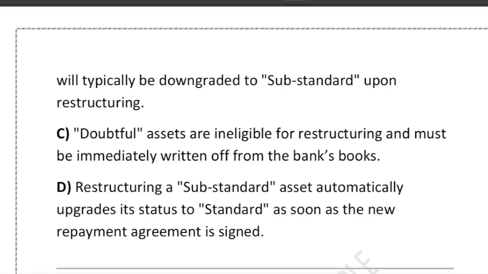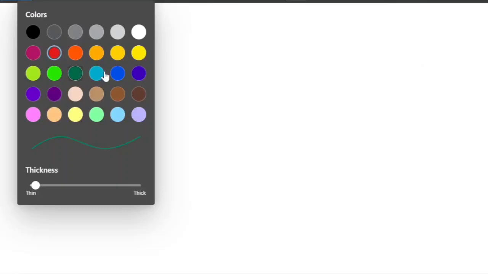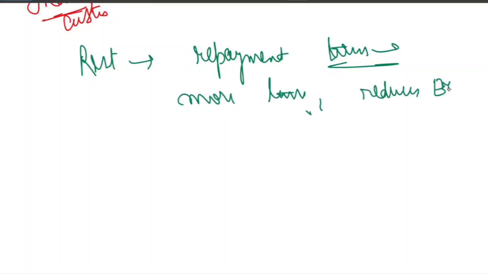Let's break it down very clearly. So what is the meaning of restructuring? First of all, let's clear that. Basically, restructuring means the bank changes the repayment term. Maybe they are giving more time, maybe they are reducing the EMI, or maybe changing the interest rate. This is because the borrower is facing temporary financial difficulty. So that is called restructuring.